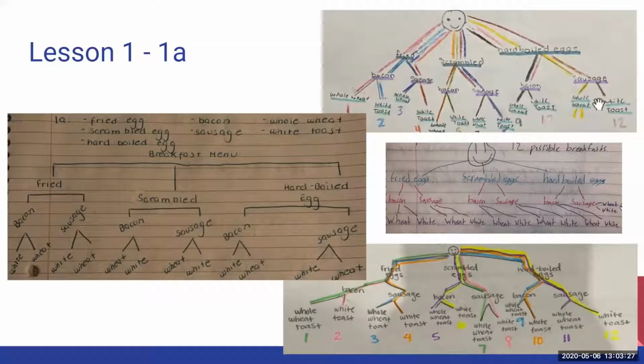Okay, so as long as you're making sure to keep with the categories and having each grouping or each category make a level of branches for your tree, you'll be good to go making your tree diagrams. And these are examples of tree diagrams that would definitely earn themselves full points on the quiz.